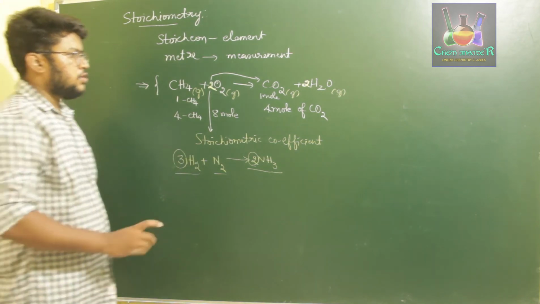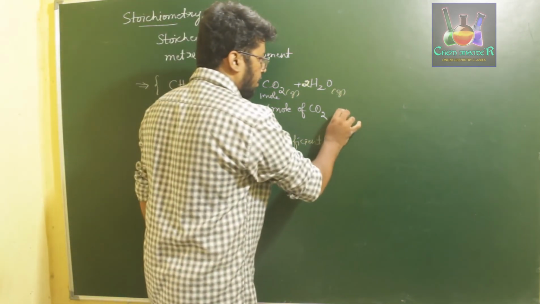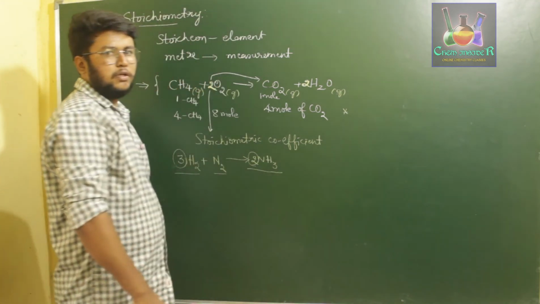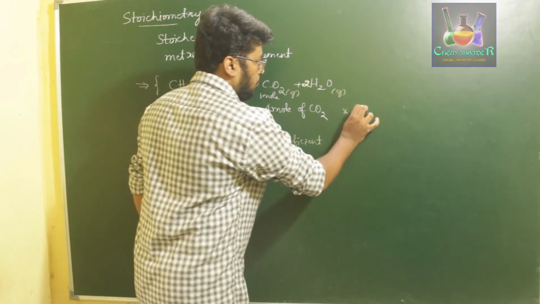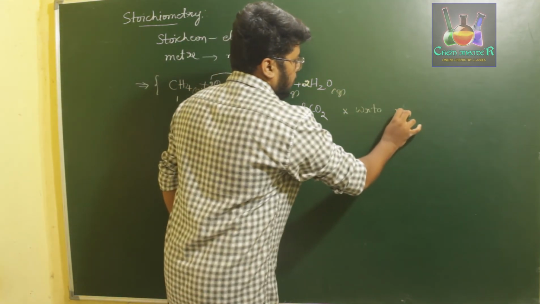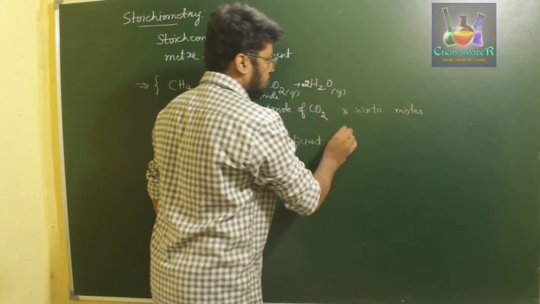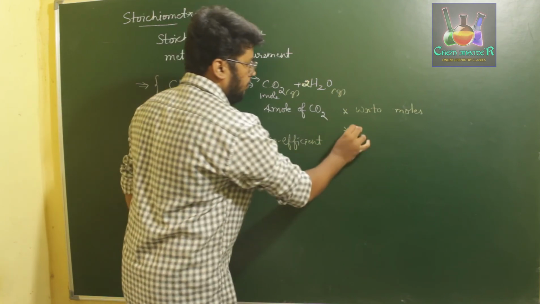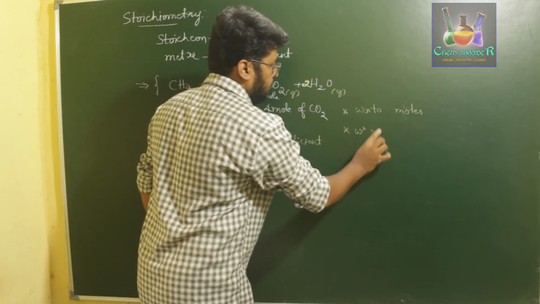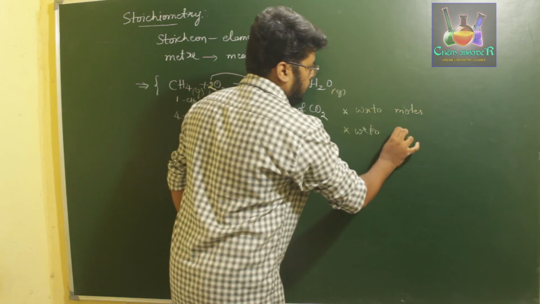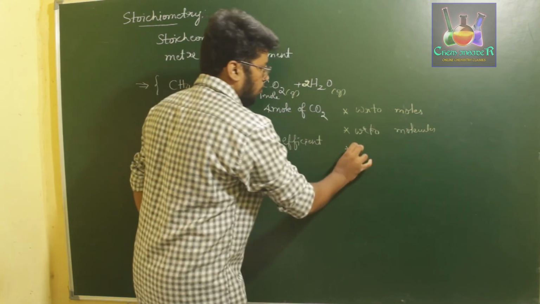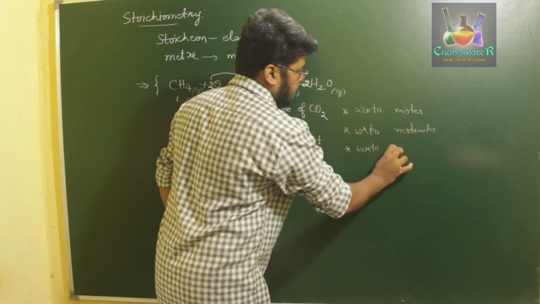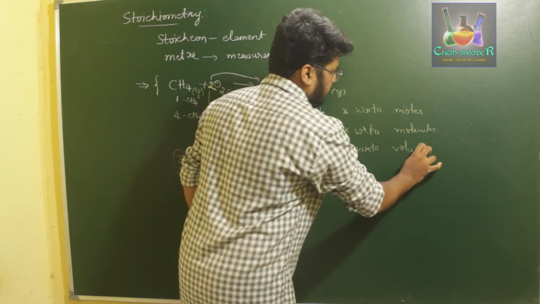That is, the stoichiometry of a reactant or a product can be represented in 3 ways: with respect to the number of moles consumed or produced, with respect to the number of molecules, or with respect to volume.